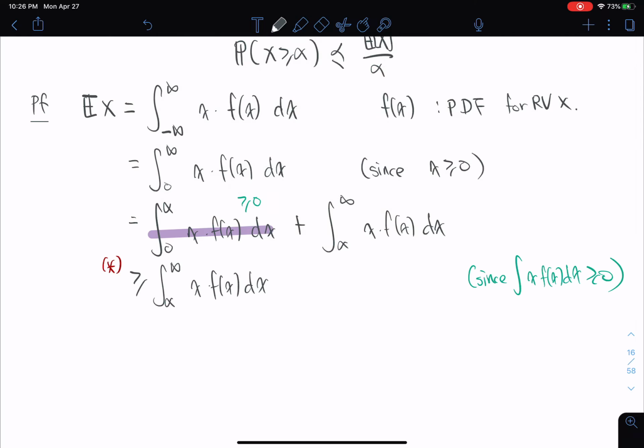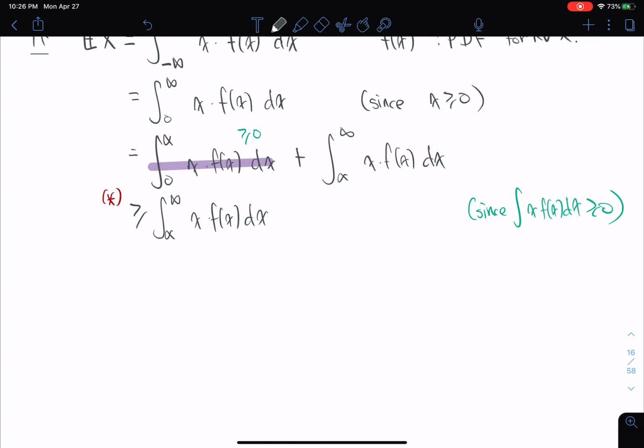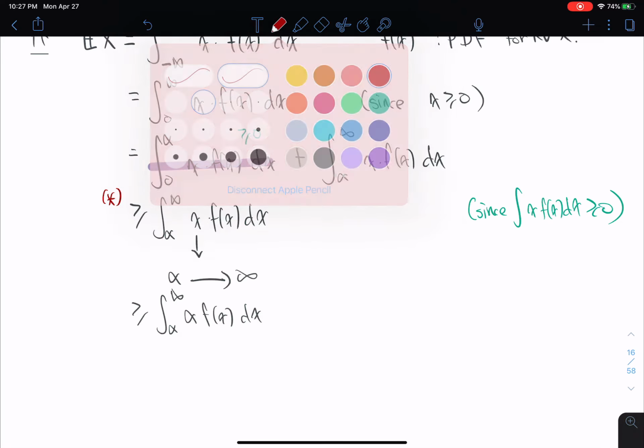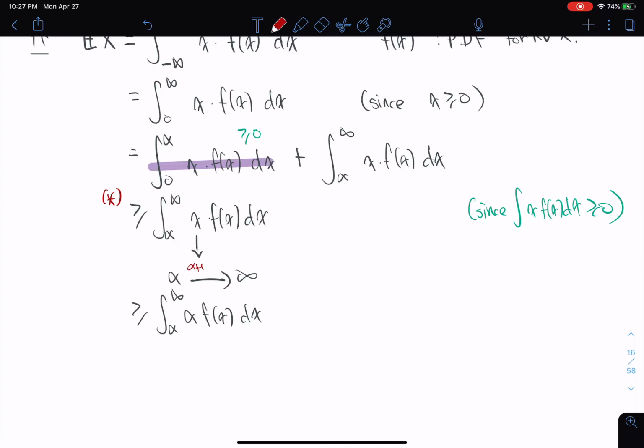Okay, that's really smart. Now we're going to do an even smarter thing right here. So notice that this value of x ranges from alpha to infinity. This goes from alpha to infinity, right? So what we're going to be doing now is we're going to say, you know what? Let's bound this even more. So what we are essentially saying here is we're going to be ignoring all this alpha plus 1, alpha plus 2, all the way to infinity. We're going to be ignoring all that, and we're just going to put this bound that's alpha.